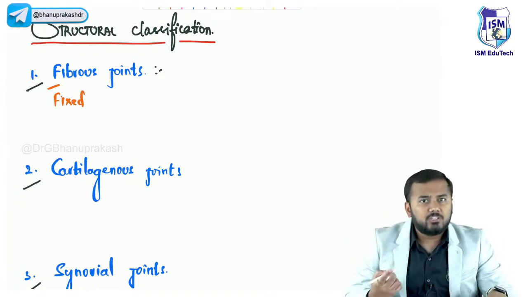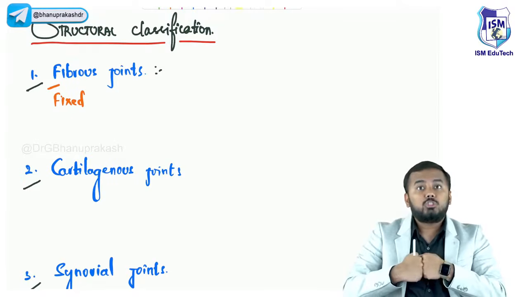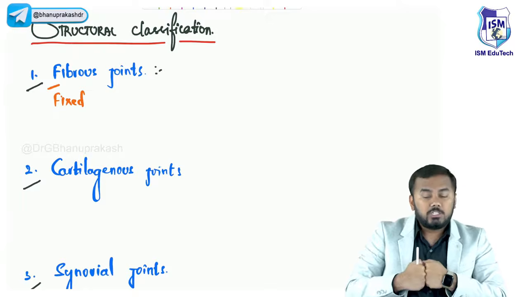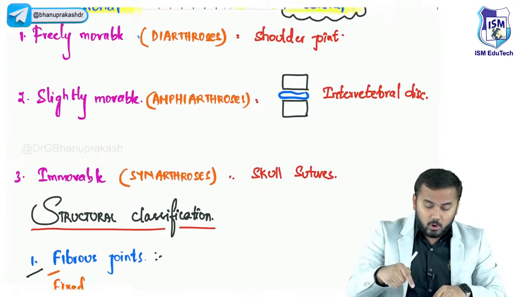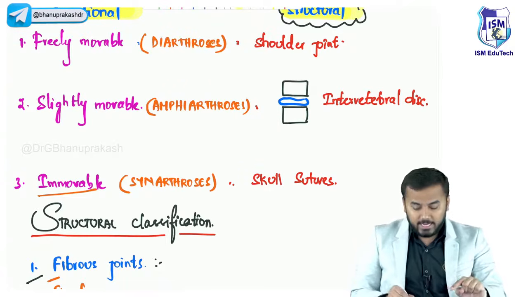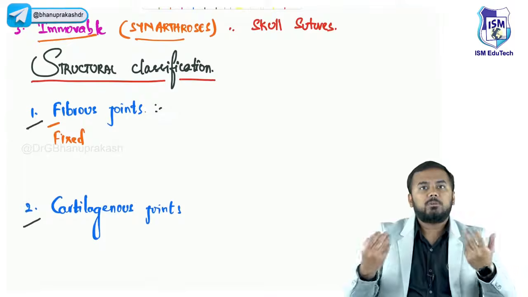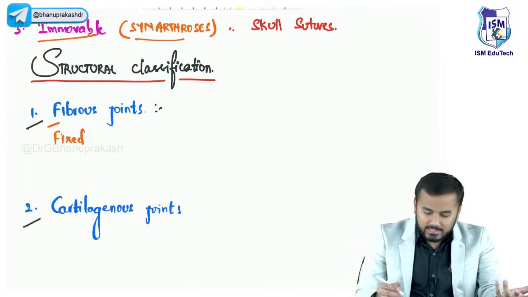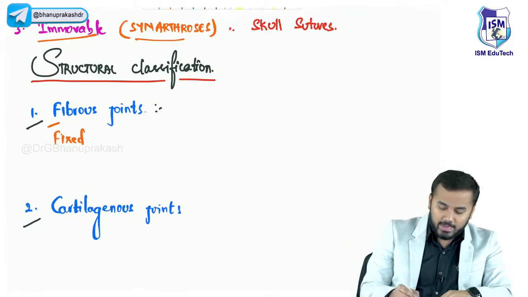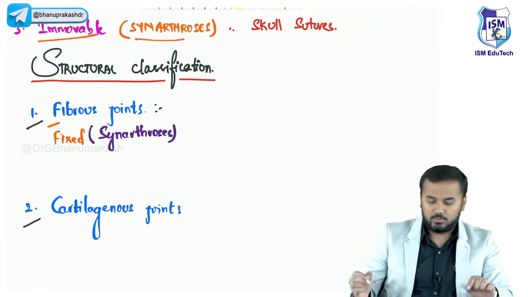What do I mean by fixed joints? Fixed joints in the sense joints which do not move. Joints which do not move, we already discussed, are called immovable joints. Immovable joints are another name for what? Synarthrosis. So can I tell that fibrous joints are nothing but called synarthrosis? Yes, fibrous joints are nothing but called your synarthrosis.